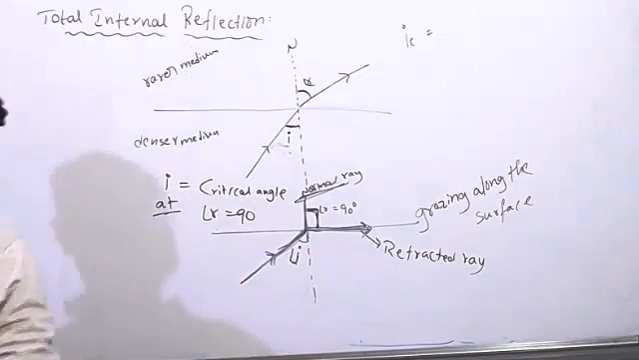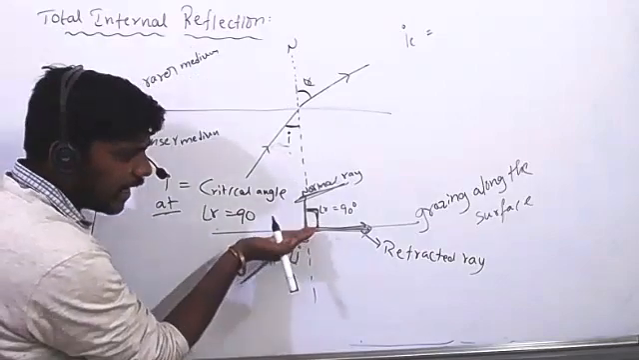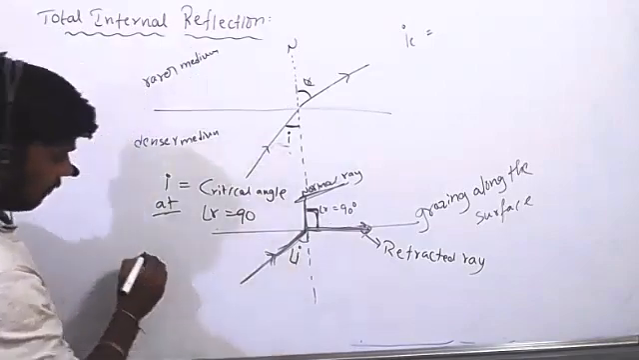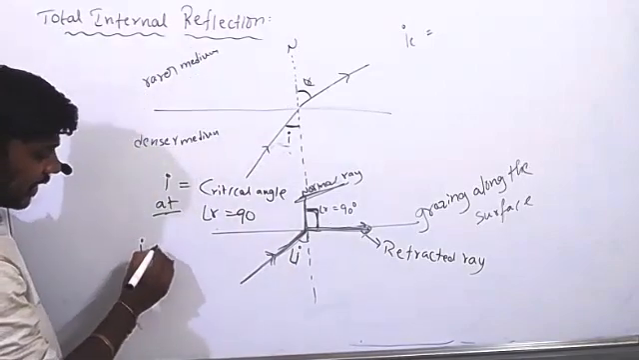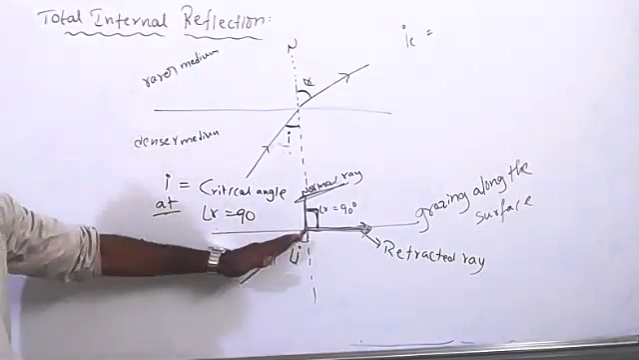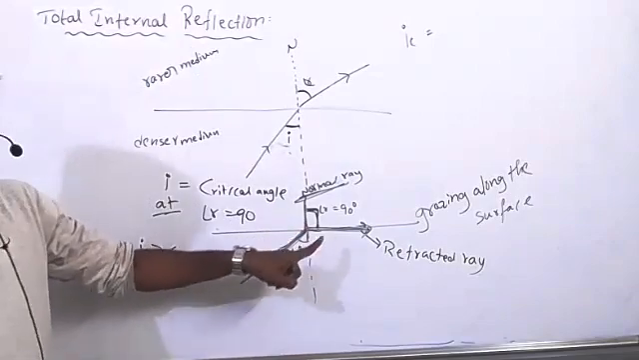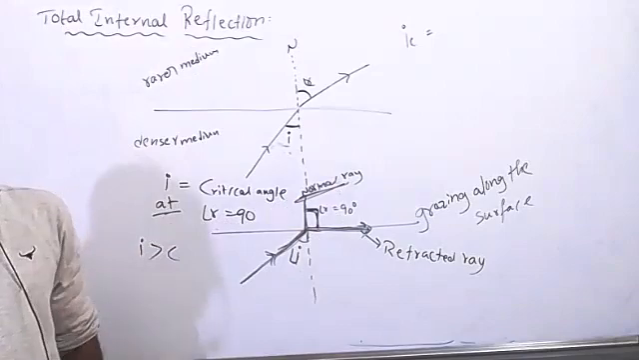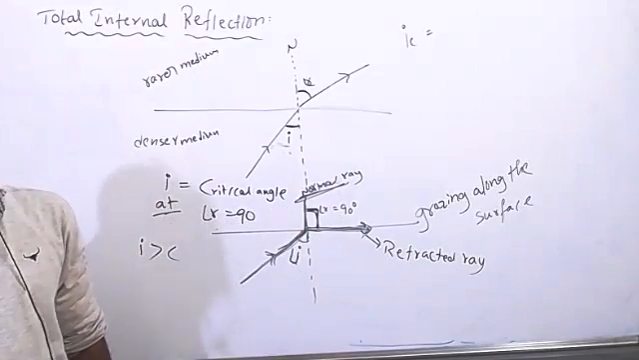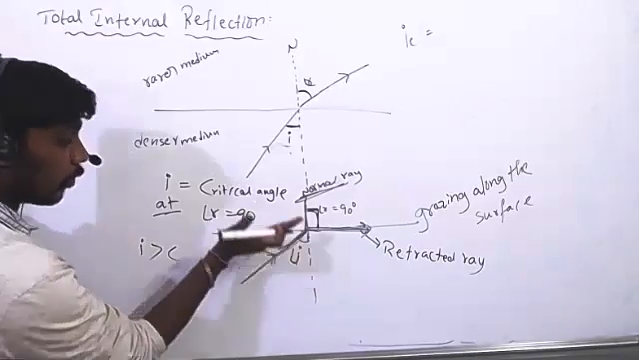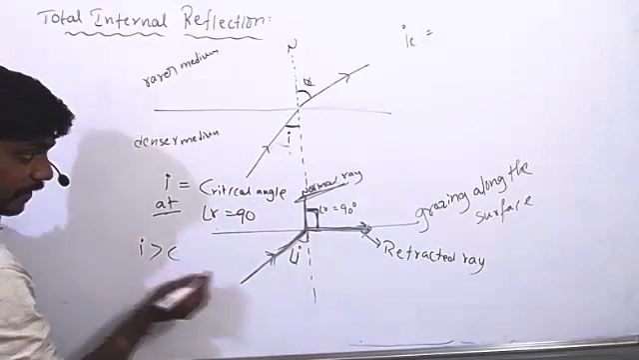Okay, now see. At this angle, what happened? That ray is passing along the surface. Now again I increase this angle of incidence, so the angle of incidence is more than the critical angle. Again I am increasing the angle of incidence. What will happen? Will this ray pass through the rarer medium or again the denser medium? Denser medium.